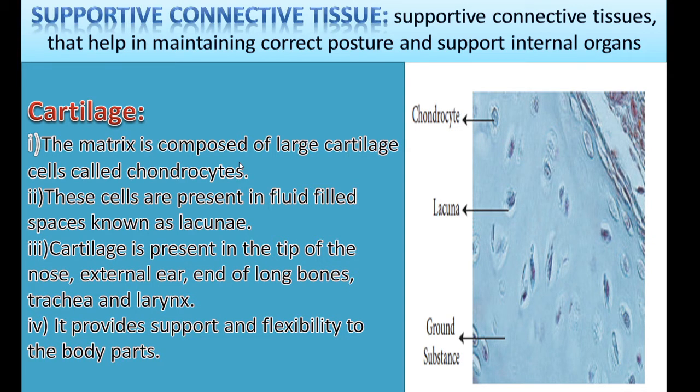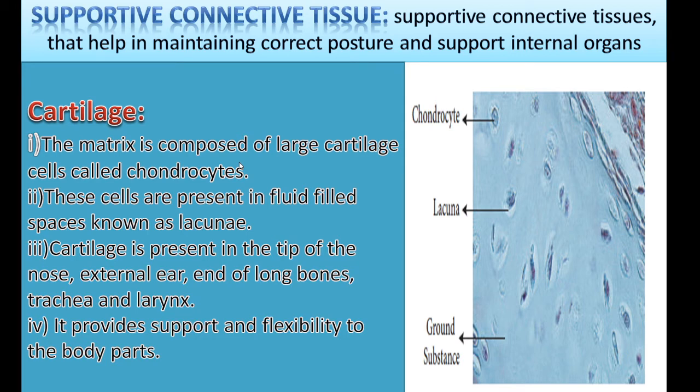Then the second one is supportive connective tissues. The supportive connective tissue is also known as the skeletal connective tissue. It is also forming the endoskeleton, that is, the inside skeleton, inside the vertebral column. It also helps in the locomotion of various organs, gives support to the tissues, and helps in the correct posture and supports internal organs.